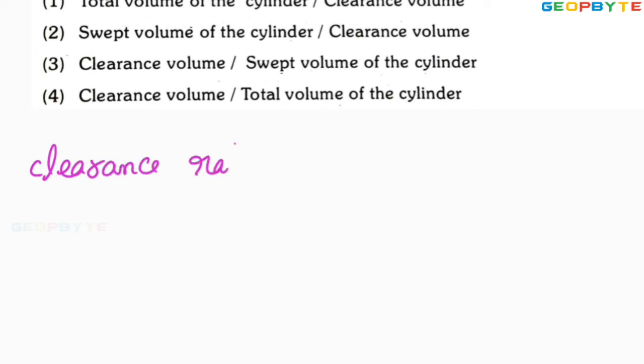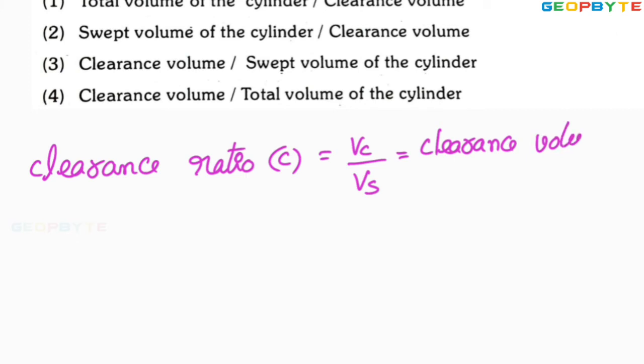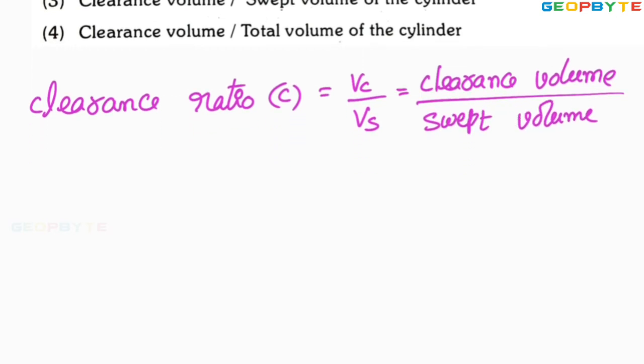Clearance ratio may be denoted by C equal to clearance volume by swept volume, where VC is the clearance volume. The ratio between the clearance volume and swept volume is called clearance ratio.